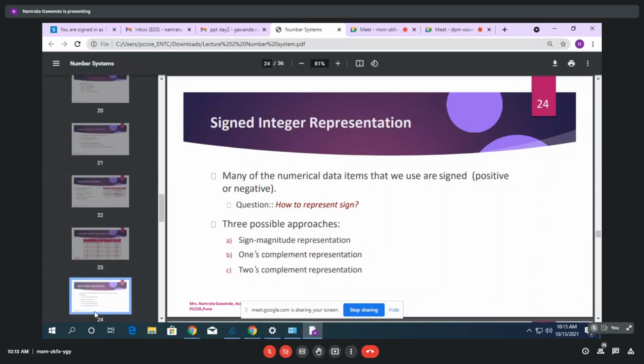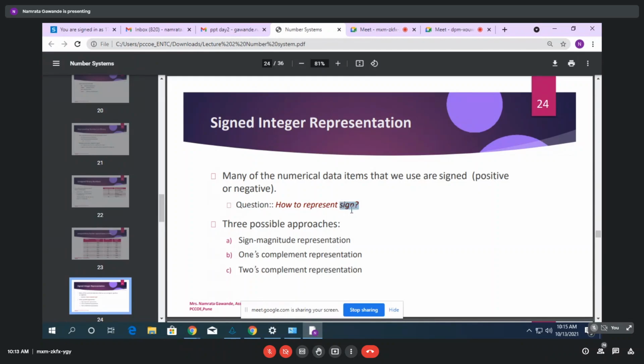Okay. Now we are going to see the main point, that is, what is signed binary number representation. That is there in our syllabus. What is meant by signed number representation? For signed integer representation, many of the numerical data items that we use are signed, both positive or negative. So, how do we represent the sign?